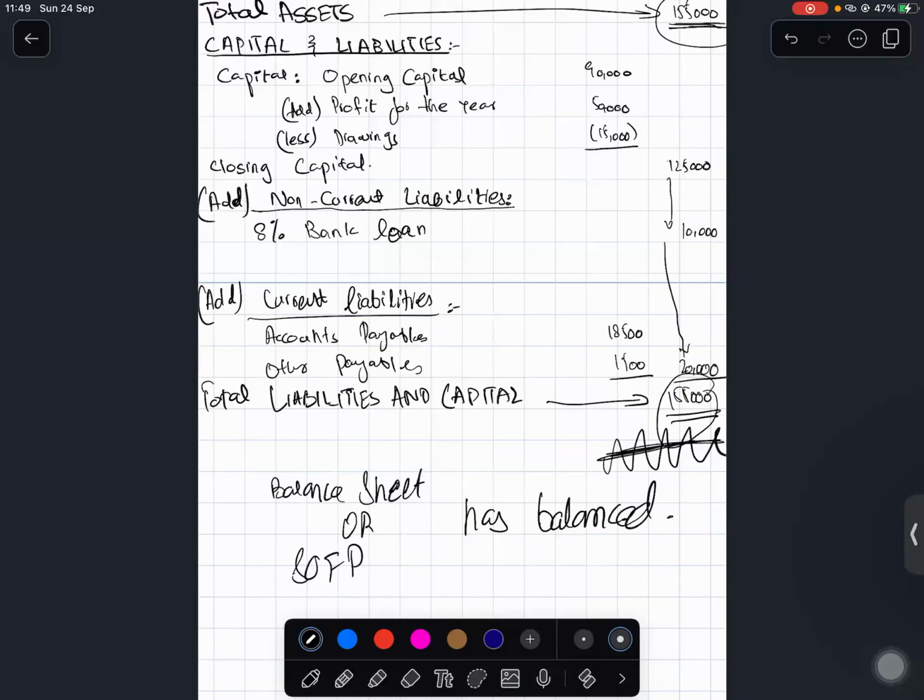Identify the assets from the list below. State whether the assets are current or non-current. Inventory is current. Money owed to suppliers is not an asset. It's not an asset, but what sort of liability is it, current or non-current? Current. Very good. Next. Computer equipment, non-current asset. Money outstanding for goods sold, accounts receivable, is a current asset. Very good.